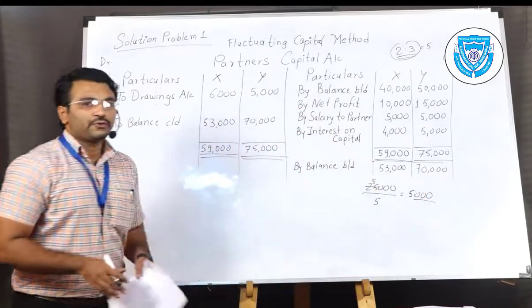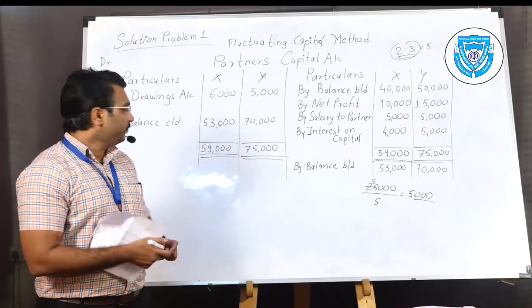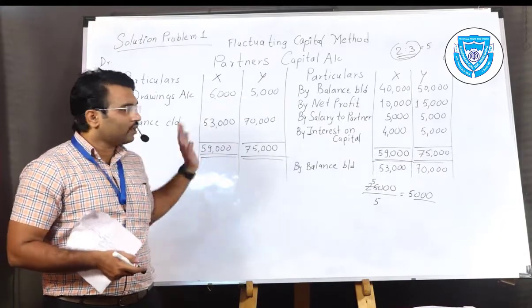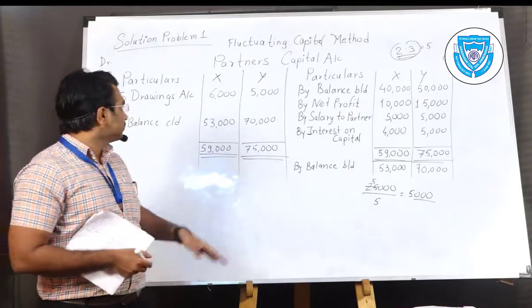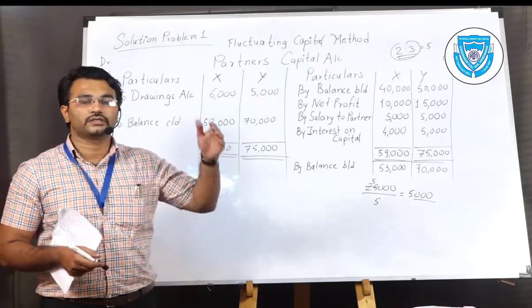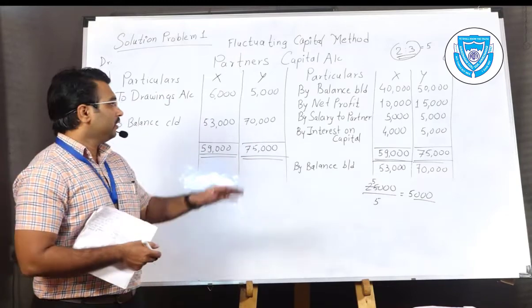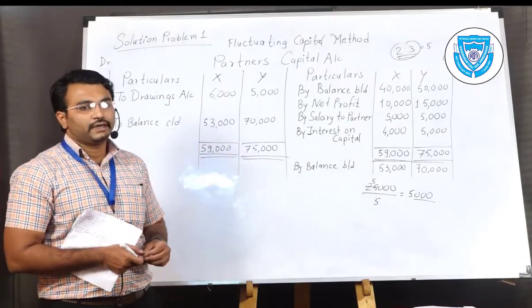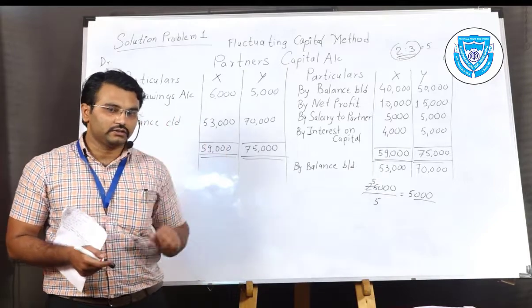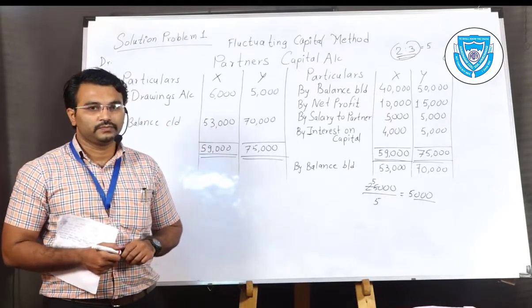That is the solution of the first problem. If you see in the account, it is quite easy. Few items are debited. That is drawings, interest on drawings, net loss. That's all. Other items are posted to the credit side, which are increasing the balance on the partner's capital account.